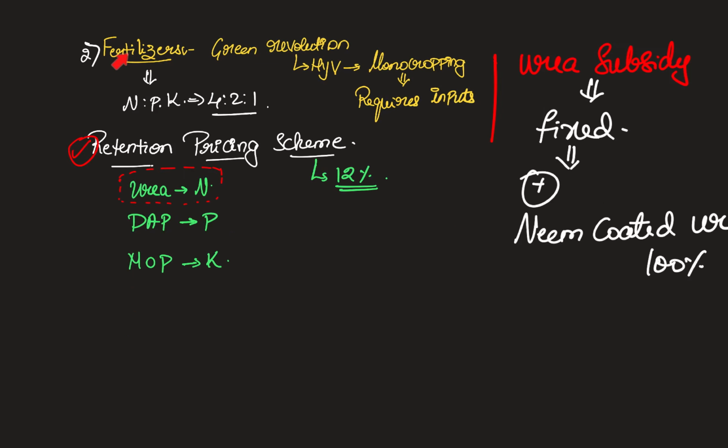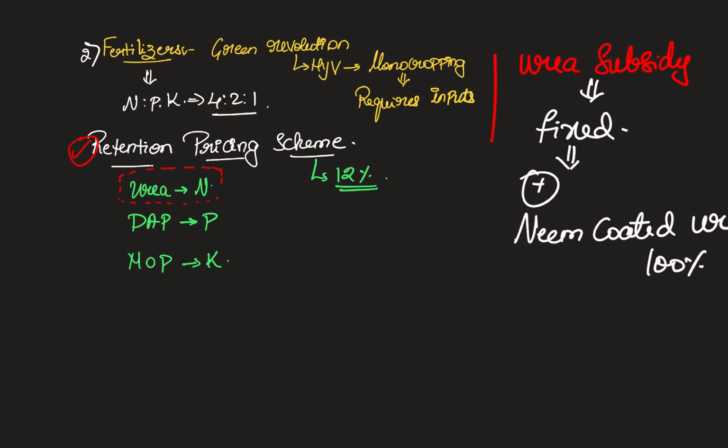After seeds, the second input that we have to talk about from the Prelims perspective is fertilizers. After the green revolution, for the sake of food security, we started producing more and more crops through high yield varieties of seeds. Basically this encouraged monocropping, and monocropping usually requires a high amount of inputs. Usually in India the soils require nitrogenous, phosphorus and potassium fertilizers in the ratio of 4:2:1.